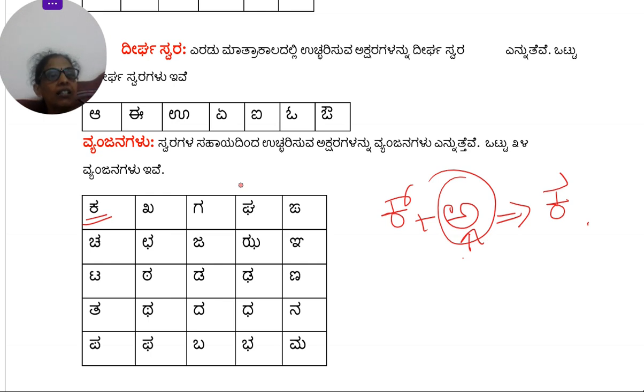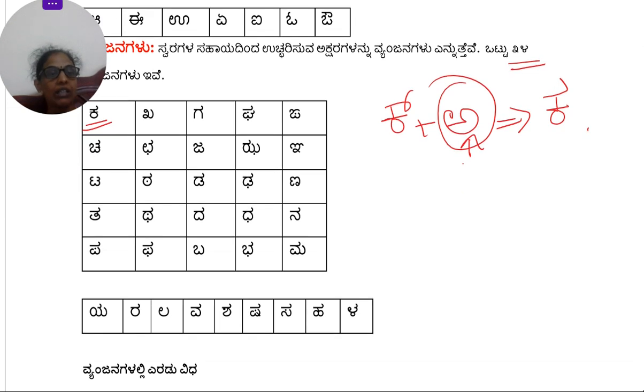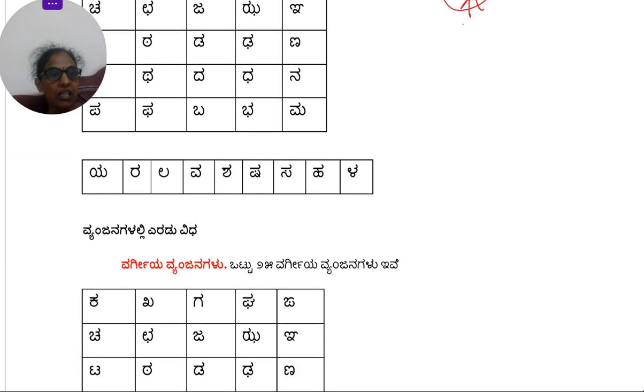That is why swaragala sahayadinda ucharisuva aksharagalu means with the help of a swara, whichever alphabets that you can pronounce with the help of a swara, that is called as a vyanjana. Vyanjana, again in English it is consonant. Swara is vowel and vyanjana is consonant. And how many vyanjanas we have? We have 34 vyanjana. So the vyanjanas all are listed here. Ka to la, all these are vyanjanas. Now vyanjanas are further split into 2. That is what we'll see here.